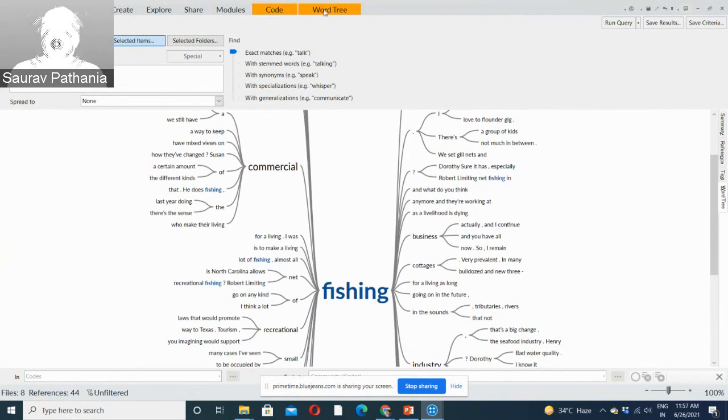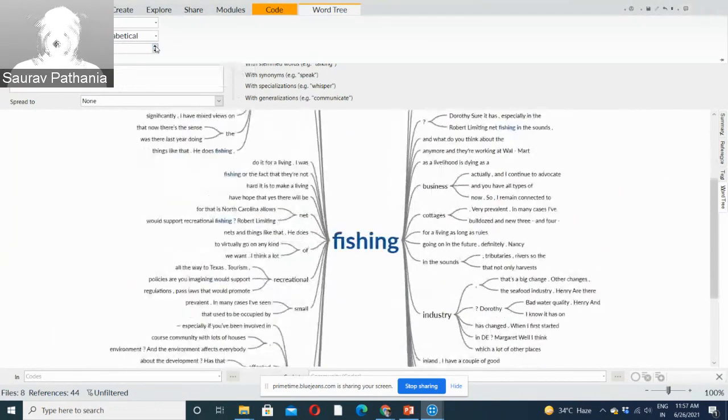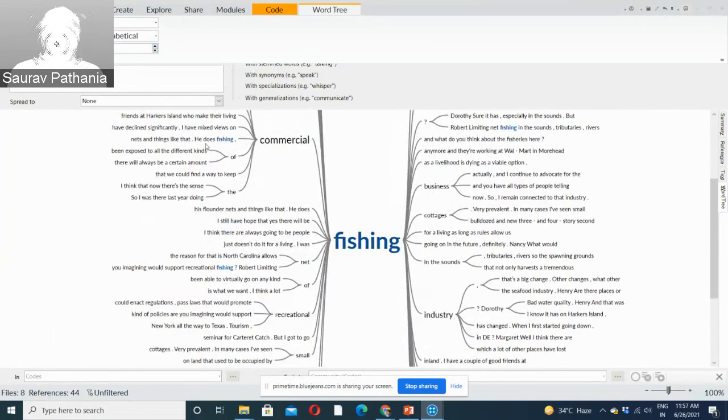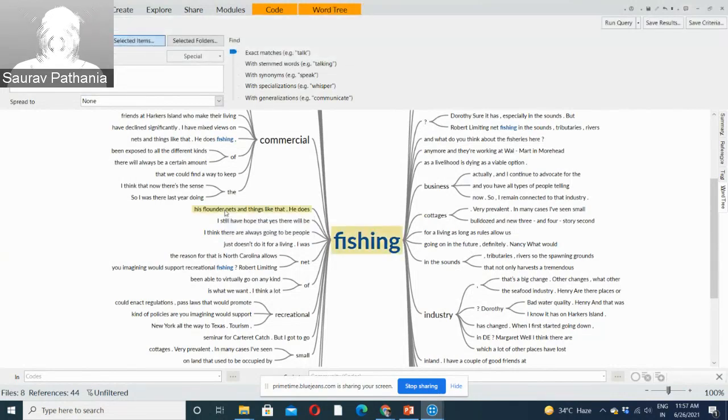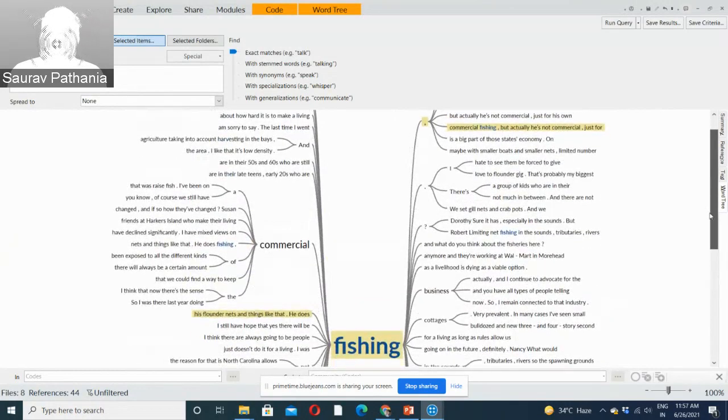So if I show you, right now it shows context words 5. You can make it more also, 6, 7, 8, 9, 10. Now it shows 10 words which are coming before fishing and 10 words which are coming after fishing. You getting me? So let's say I want to see the whole sentence. It's like this: he does fishing, and the next sentence will be commercial fishing, but actually he's not commercial. So this is the whole sentence, right?